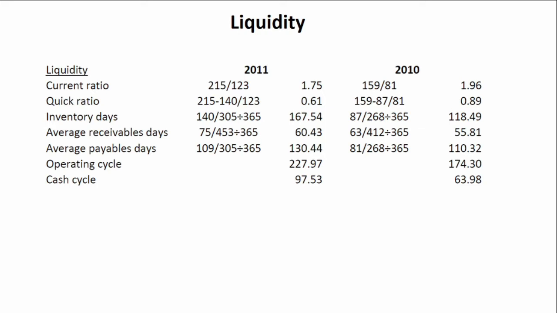So we'll need to think about reasons why our inventory days could be so high. One of the reasons could be perhaps we are expecting to make a large delivery to a customer. Perhaps a customer has placed a very large order and we are holding stock to meet the demand for that order. That is a potential reason, and you'll see this is mentioned in the solution. But one other thing we need to consider is that, like I mentioned earlier, because we are dealing with a company in the fashion industry, there's a high risk of stock obsolescence.